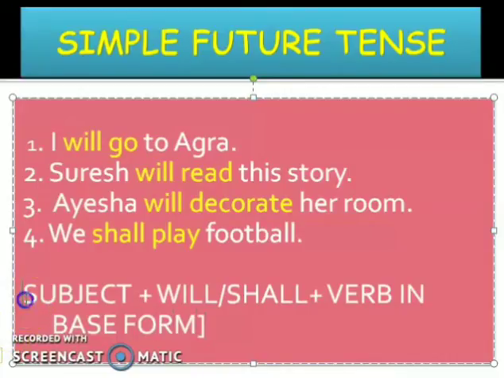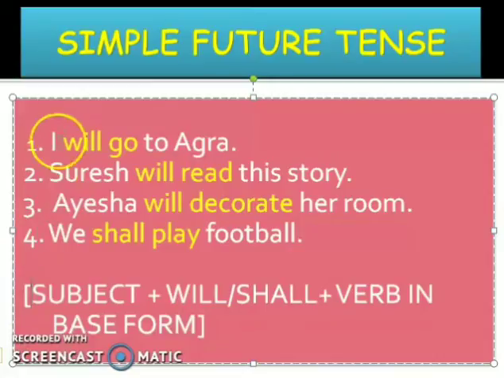Clear? Let me discuss this again. Here the subject in all the 4 sentences is I, Suresh, Aisha, we. Then I have placed will or shall after the subject: will, in the second sentence will, then in the 4th sentence shall. Then the verb in the base form. Here the verbs are go, then read, then decorate, then play. Then you can put the rest of the sentence, or any object can be put there. Clear?